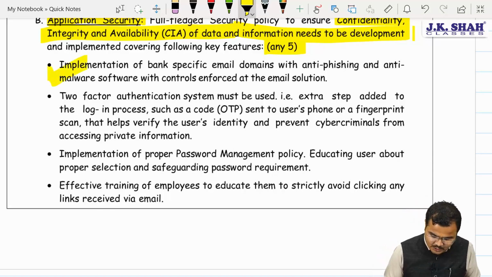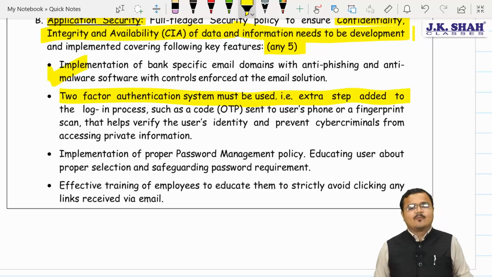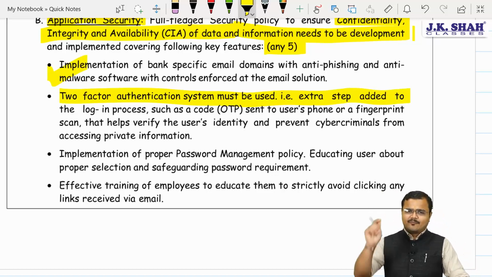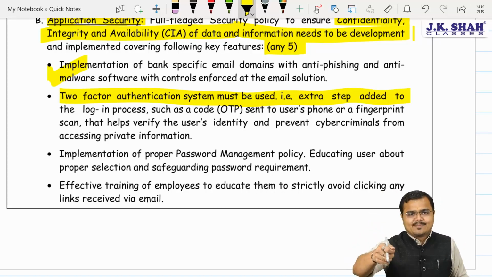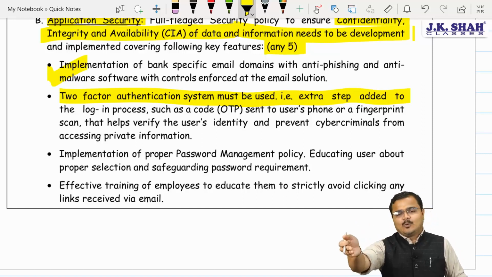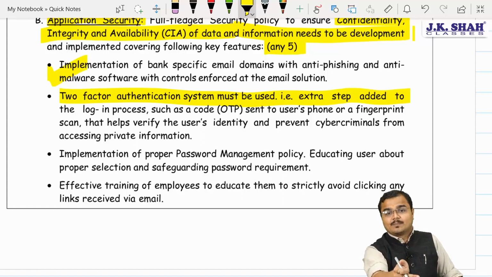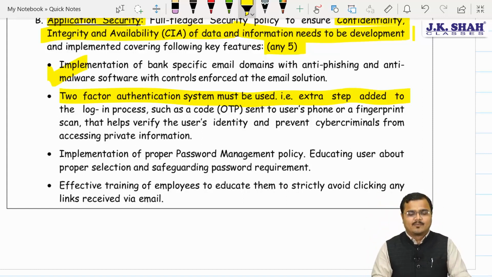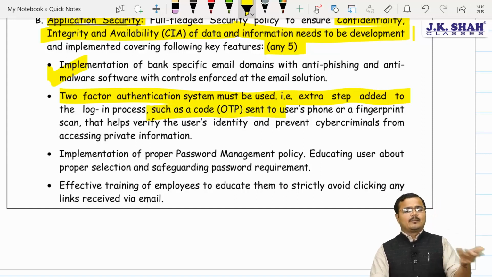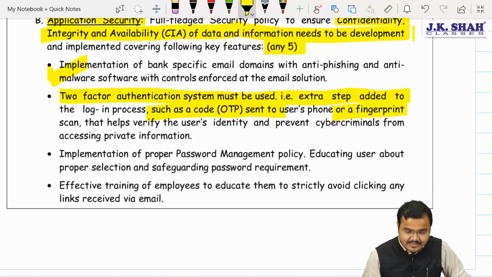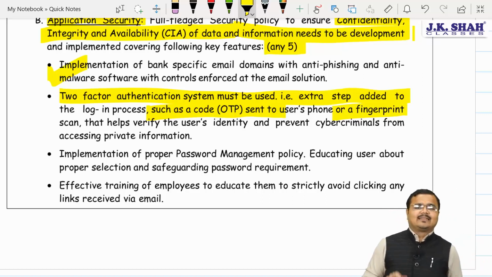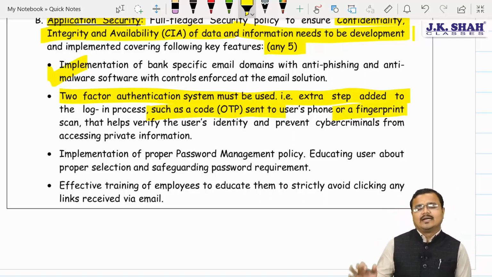Second, chartered, two-factor authentication must be kept on, like one extra step must be added. Suppose Mr. A would like to access internet banking, we are saying please enter your login ID and password, but along with that we are going to send one OTP on the mobile number. You have to enter that code, or maybe a fingerprint, or any other things we are going to add or attach to it, and that's called two-factor authentication.